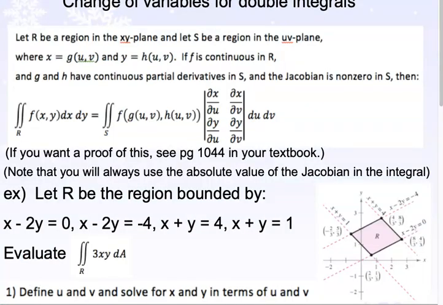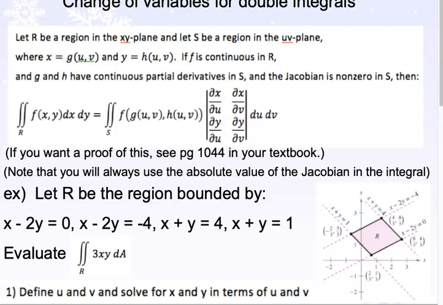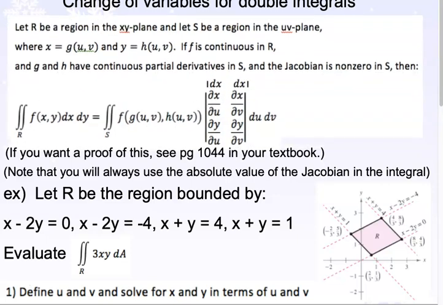Okay. So we're going to start with an example. Up here, this is just rewriting what you just saw on the last slide, so you don't rewrite it again.